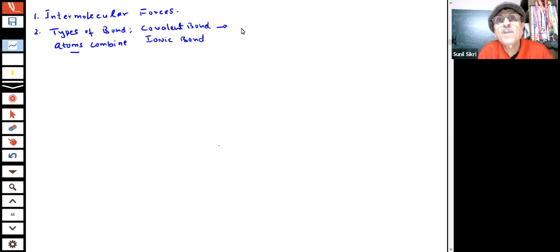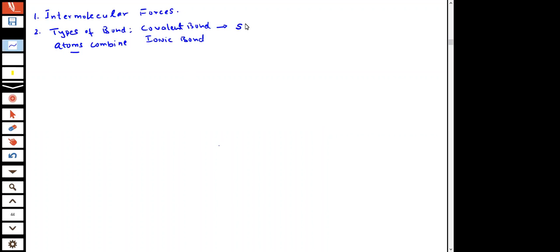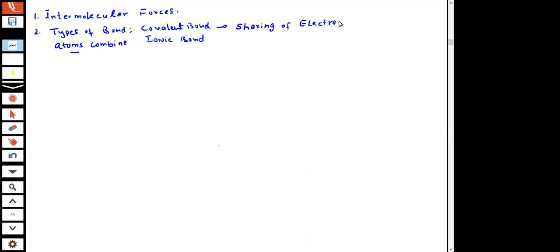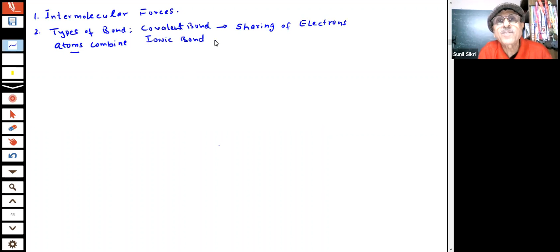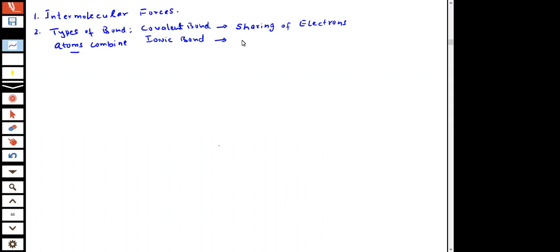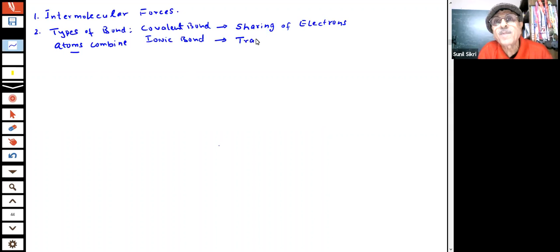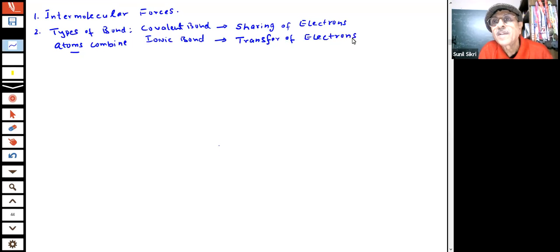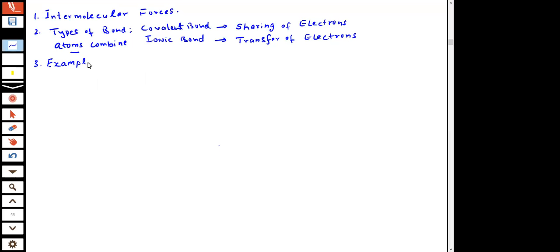And you know very well, covalent bond is formed by the sharing of electrons, students. Yes or no? Sharing of electrons. Is it correct what I write? Yes, students. Okay, ionic bond is formed by the transfer of the electrons. And to make it clear, we will give you examples, students.